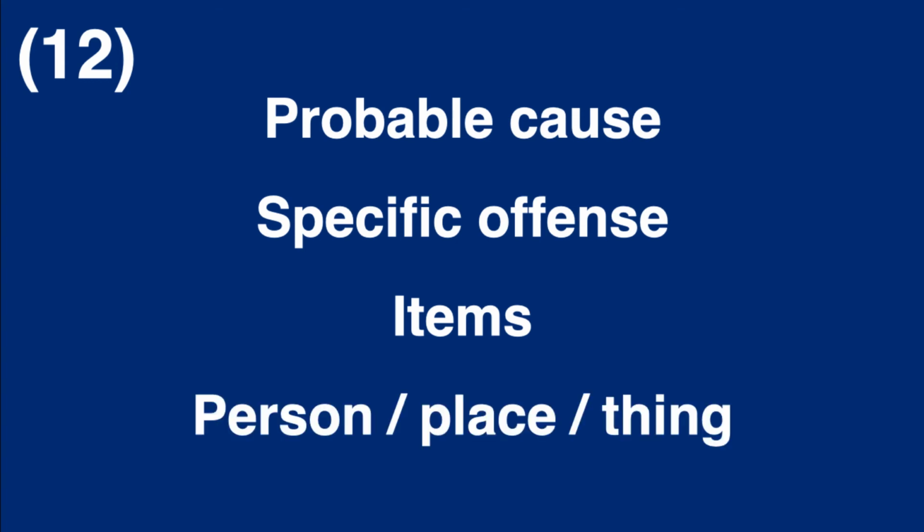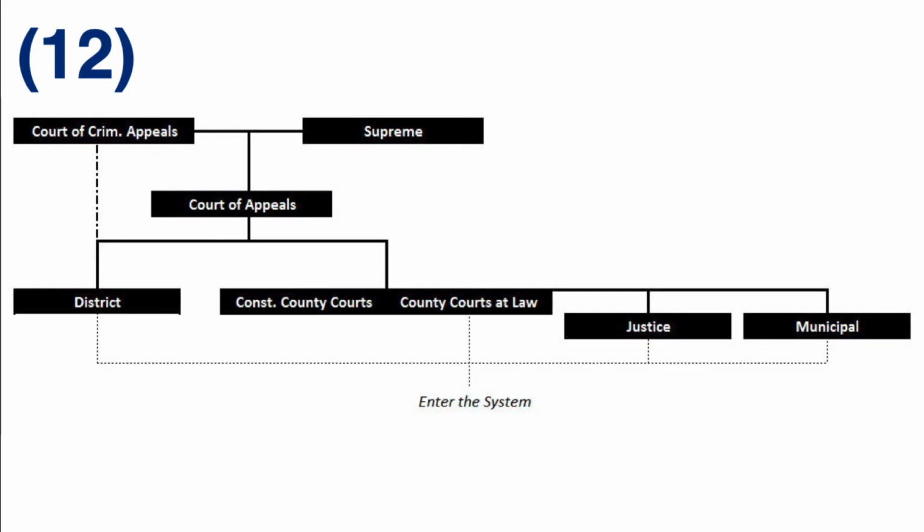According to the Code of Criminal Procedure 18.01(g), a search warrant may not be issued for contraband unless the affidavit sets forth sufficient facts to establish probable cause a specific felony offense has been committed, the specifically described property or items to be searched for or seized constitute contraband as defined in CCP 59.01, which is the article covering definitions of contraband, and are located at or on the particular person, place, or thing to be searched. This is exactly the same as the search warrant requirements for mere evidence.